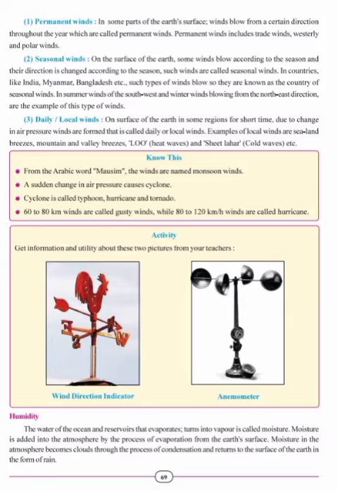Now you can see the activity in which you can see two pictures. One is a wind direction indicator and the second is an anemometer. The activity given here is to get information and utility about these two pictures from your teachers. Students, first I will give you the information of the first picture, which is the wind direction indicator. Wind direction indicator is also known as wind vane. This instrument is used to know from which direction the wind is blowing. It is also called weathercock, that is pavan kukut.